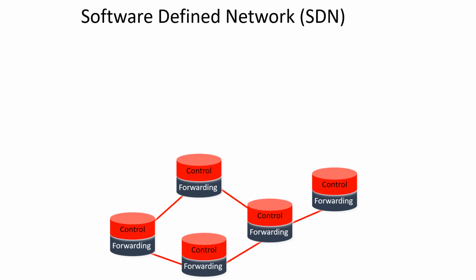Here we can see the architecture of software defined network. The control plane is shown in red color, and the data plane, where the actual forwarding is happening, is shown in blue color. The previous one represents the actual scenario of what is happening inside the traditional network, whereas in SDN the change happens like this.